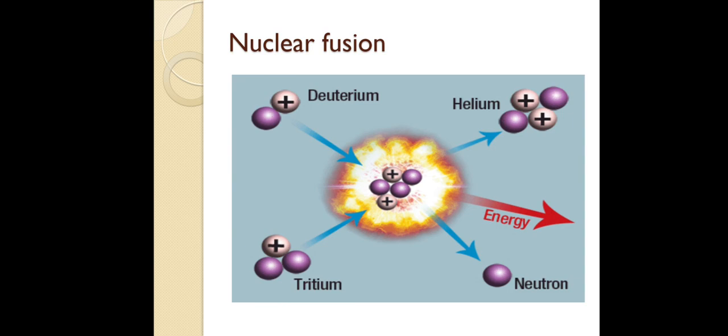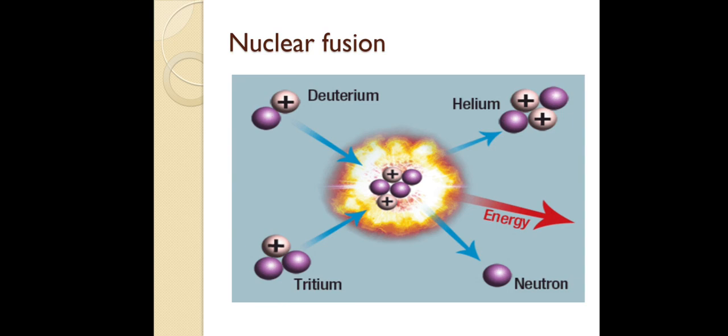Here we have deuterium and tritium, which are nothing but hydrogen. Already I told you 1H1 is normal hydrogen. 1H2 and 1H3 have extra neutrons, and these are called isotopes of hydrogen: deuterium and tritium.